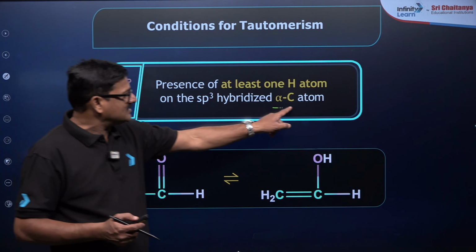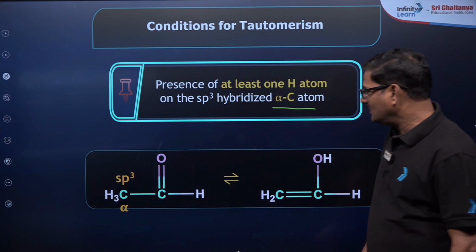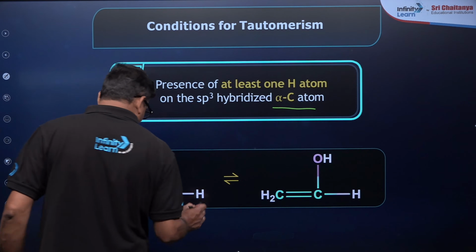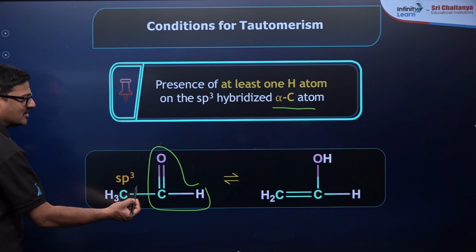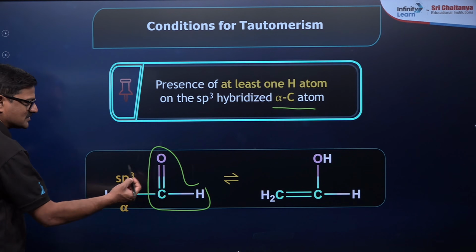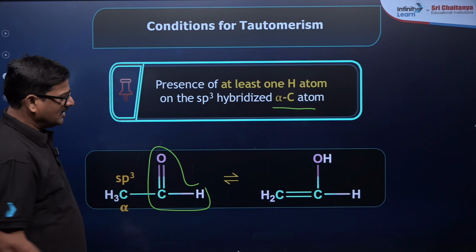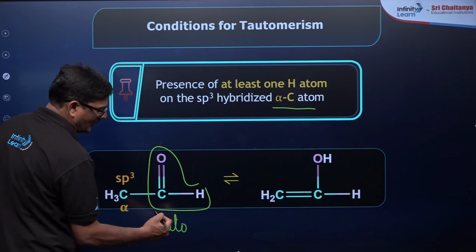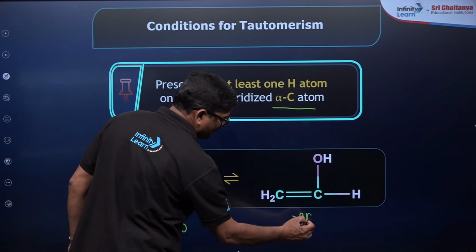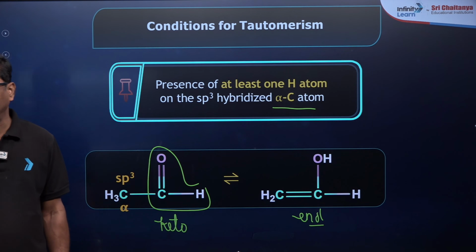That is called the alpha carbon, the carbon directly attached to the carbonyl carbon with a double bond. It is going to give its keto form, and gives rise to the enolic form. This is what is called keto-enol tautomerism.